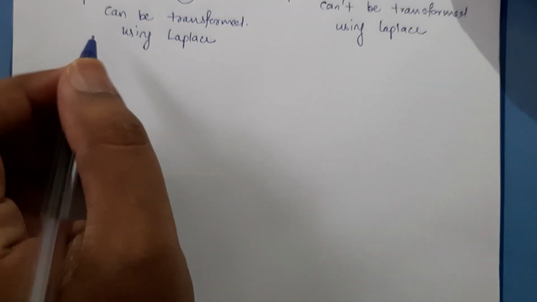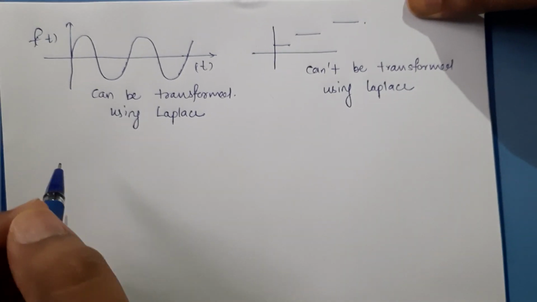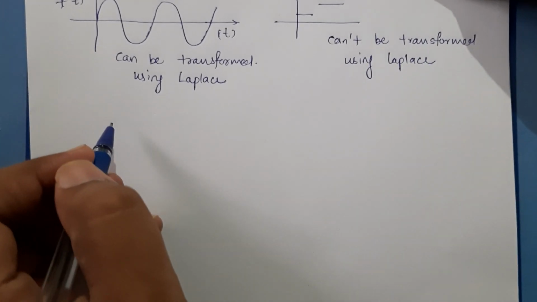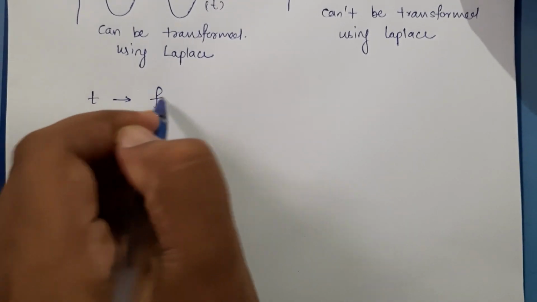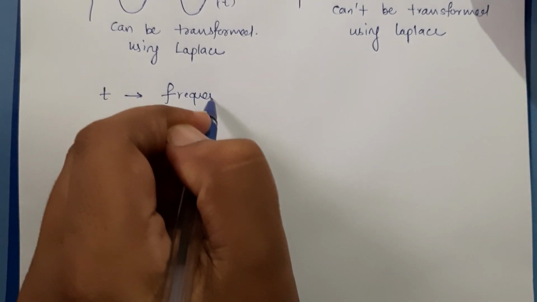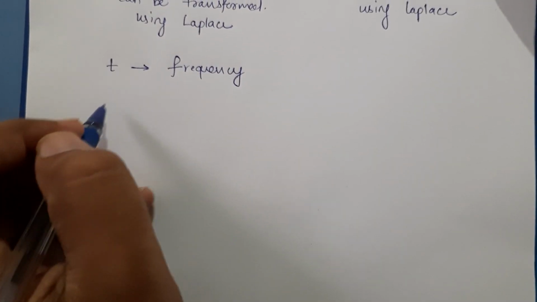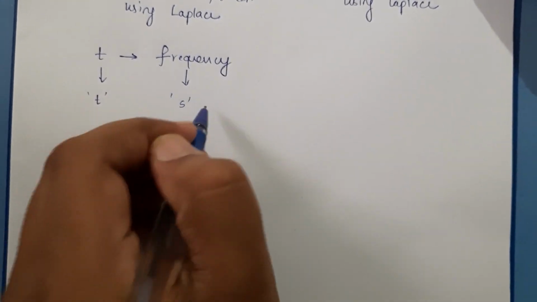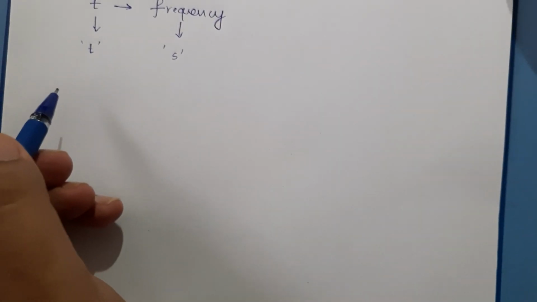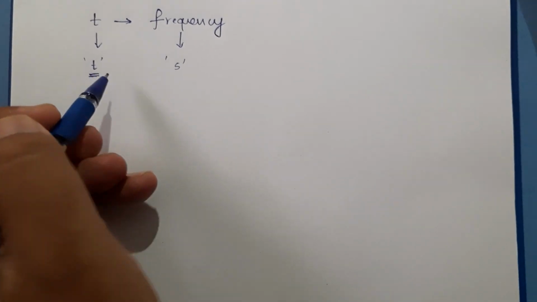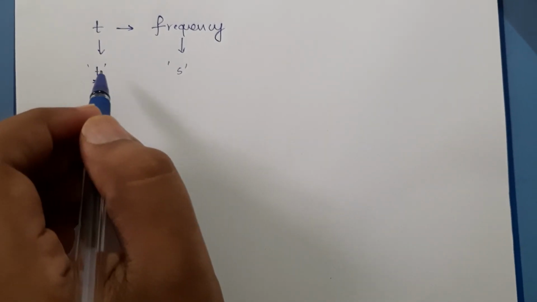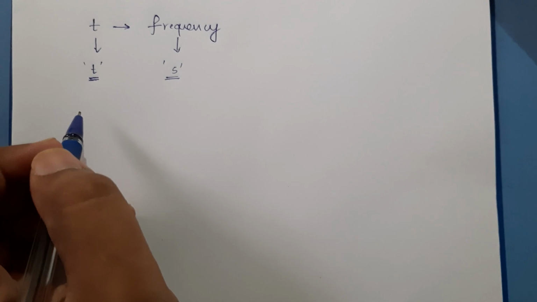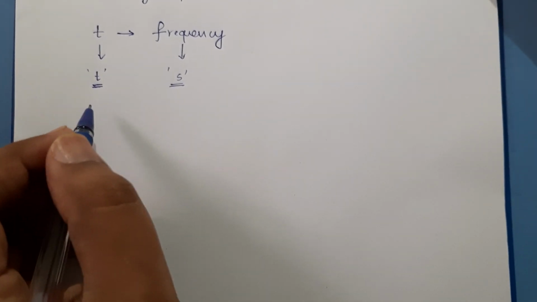Going further, now we will see what Laplace transform actually means. As I just mentioned before, Laplace transform is used to convert a time signal into a frequency signal. So if we denote the time signal by variable t and the frequency signal by variable s, then we can transform the function which is in time form into a function which is in frequency form. The mathematical expression describing this transformation can be written like this.